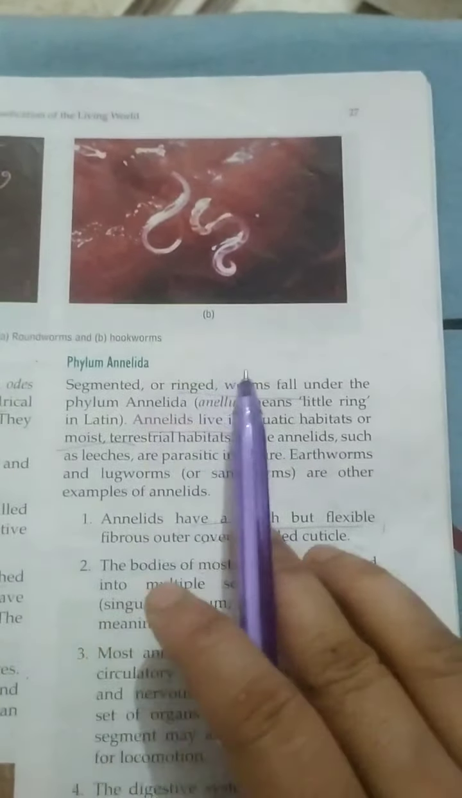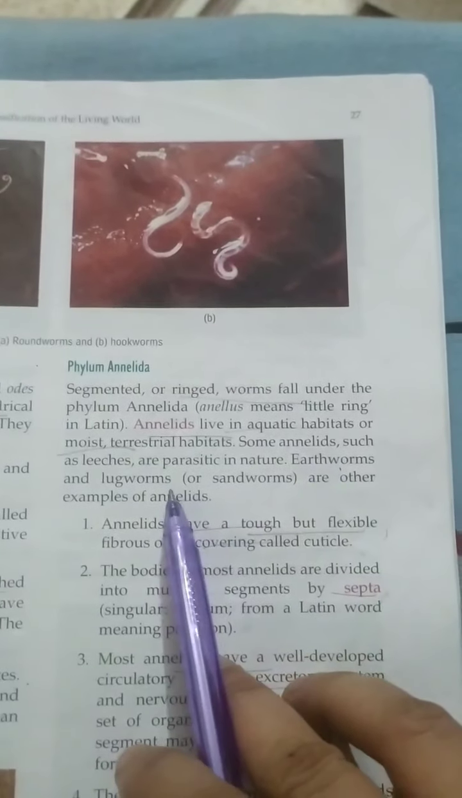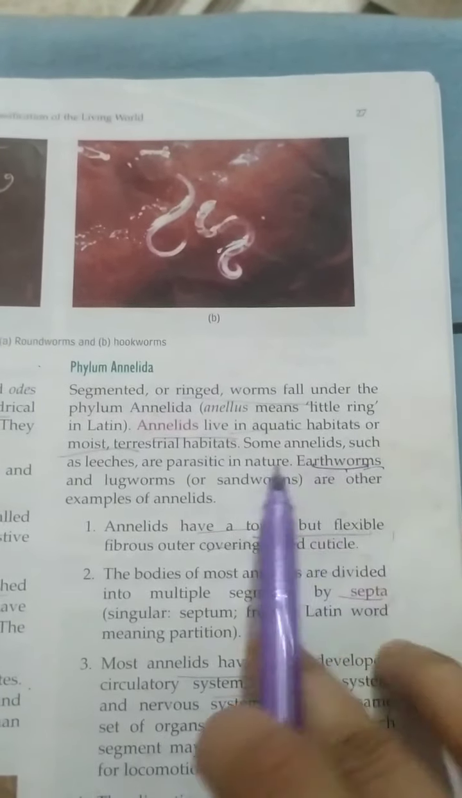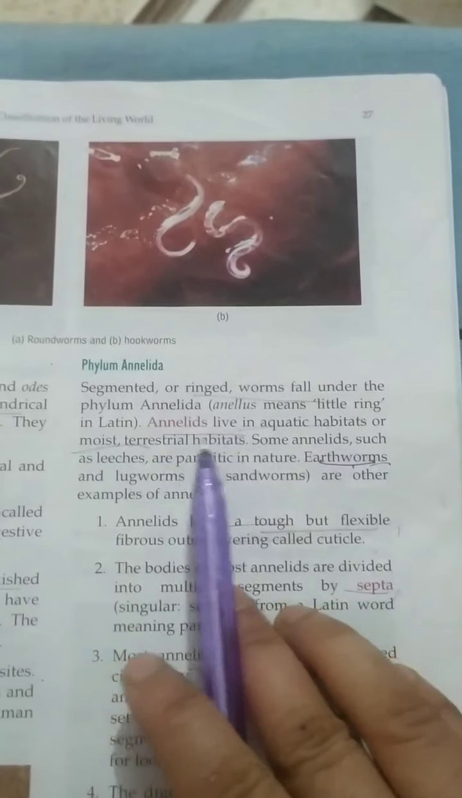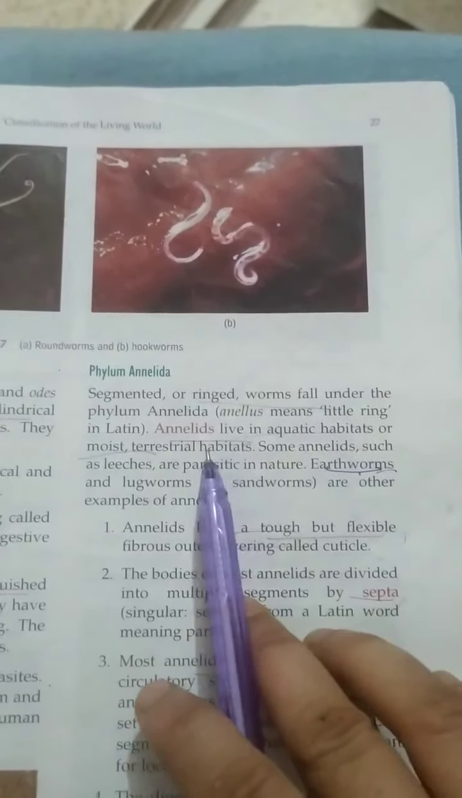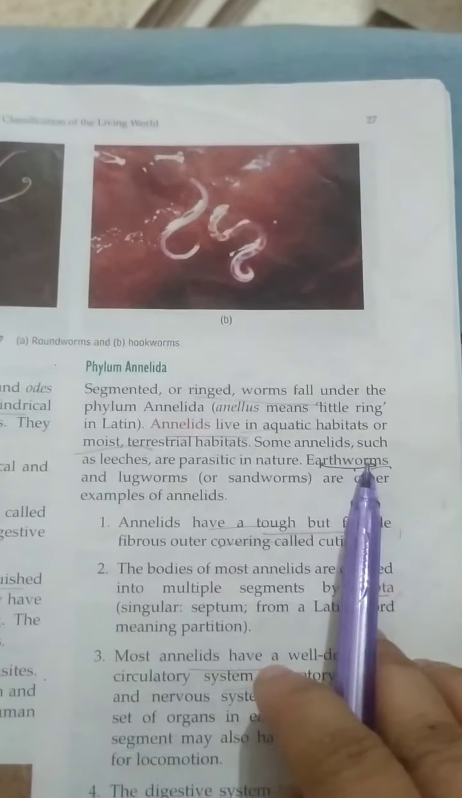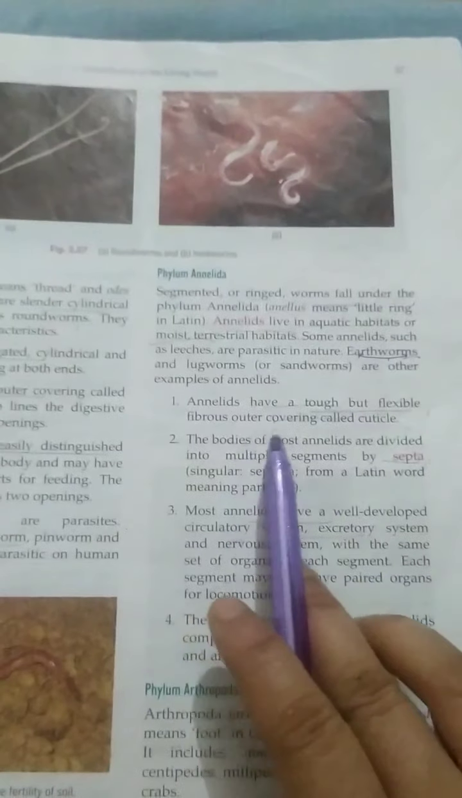They are segmented or ringed worms. So generally the examples are earthworm and the lugworms. If you have seen an earthworm, you can easily give the characteristics. They are generally aquatic or live in moist terrestrial habitats. You know that the earthworm generally lives under the moist soil. So annelids have a tough but flexible fibrous outer covering.